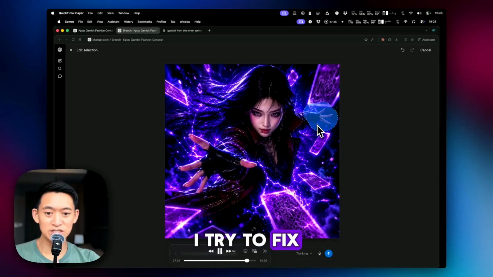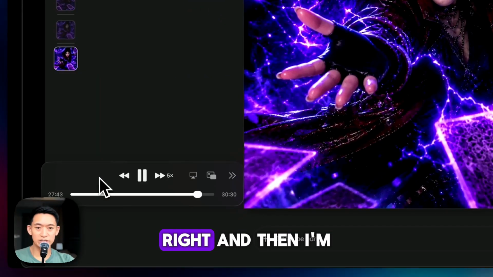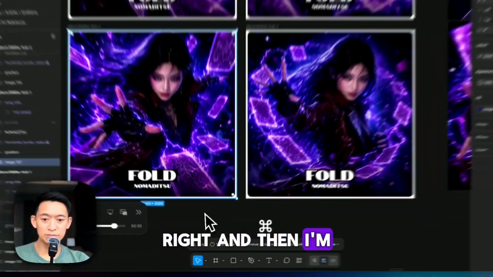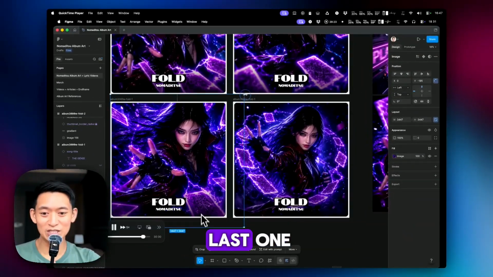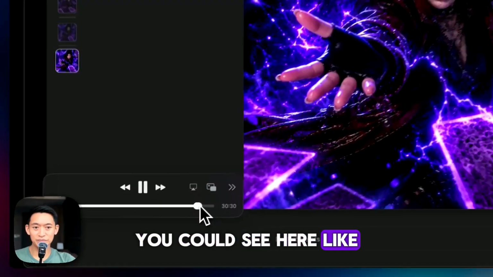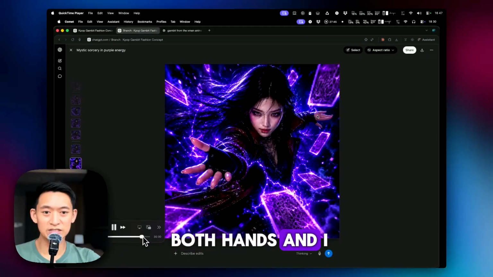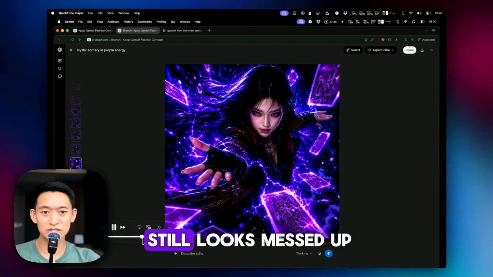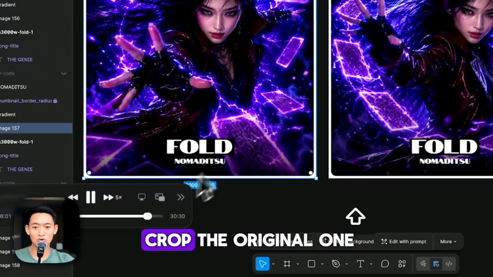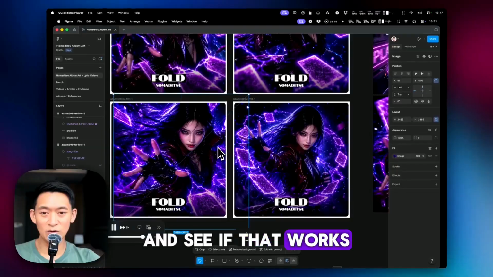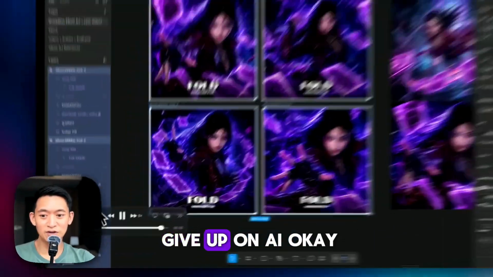I try to fix the hands again, right? And then I wasn't happy with how it generated the last one. You could see here, it ended up changing both hands and I didn't want that. And the other hand still looks messed up. So I just decided, okay, I'm just going to crop the original one and see if that works. Sometimes you just gotta give up on AI.